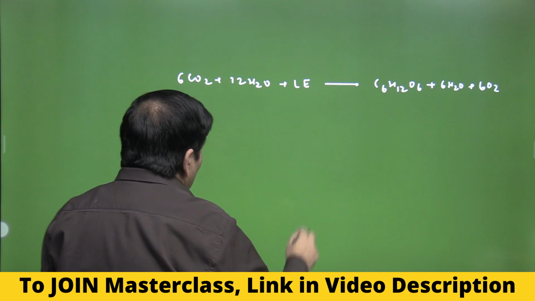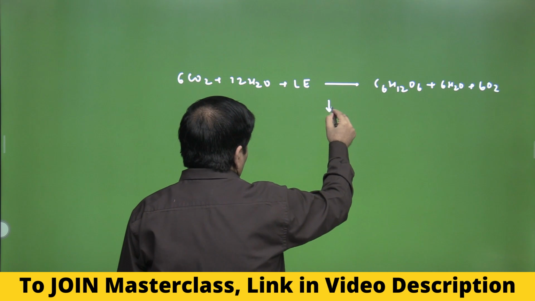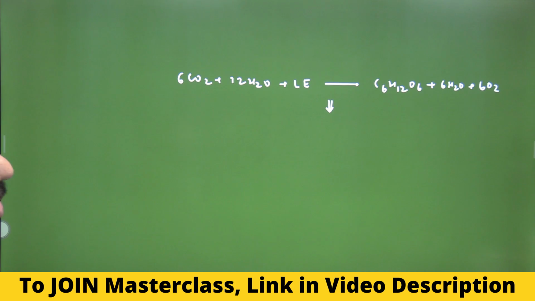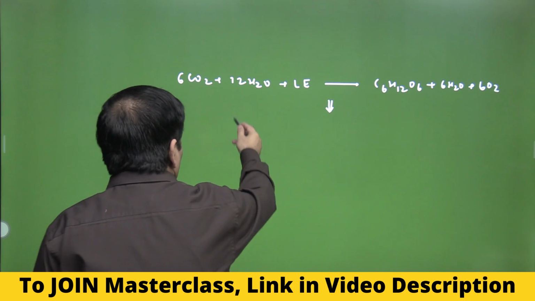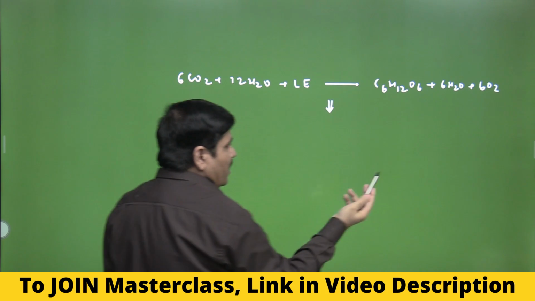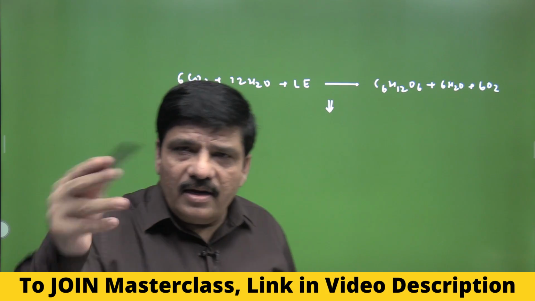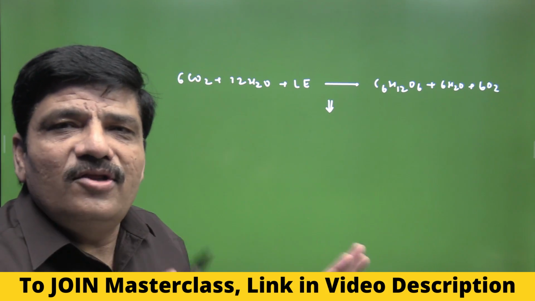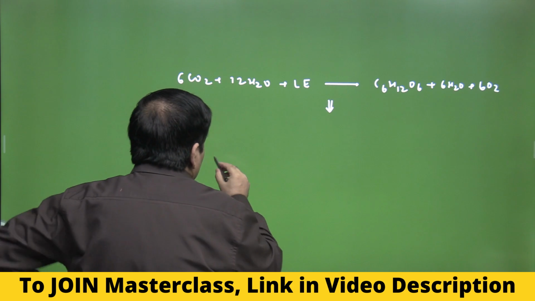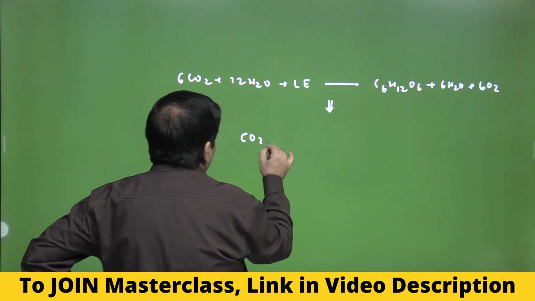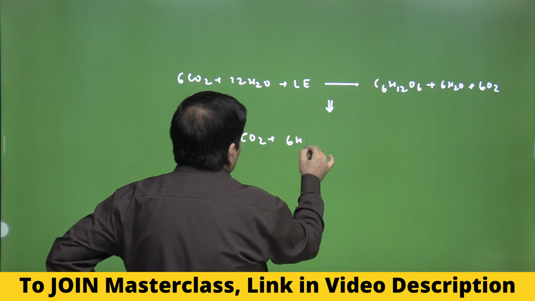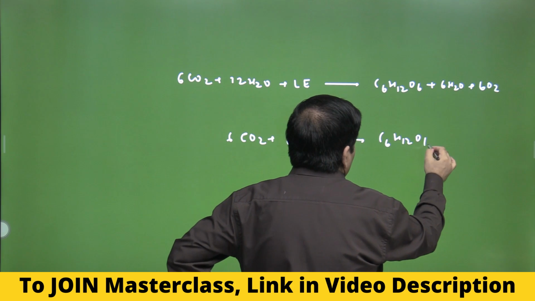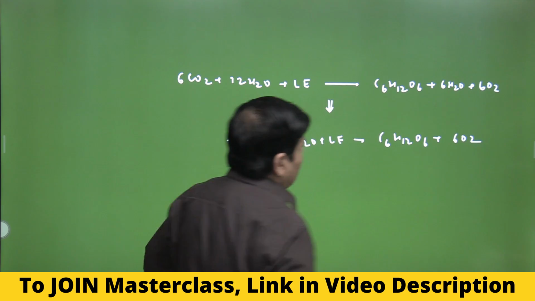Now let us try to simplify it and understand the concept. Let me consider only the net use of water. We are saying that 12 molecules of water are used and 6 are produced. So let me simplify the equation and use only the net used water molecules. It becomes 6CO2 plus 6H2O plus light energy giving C6H12O6 plus 6O2.